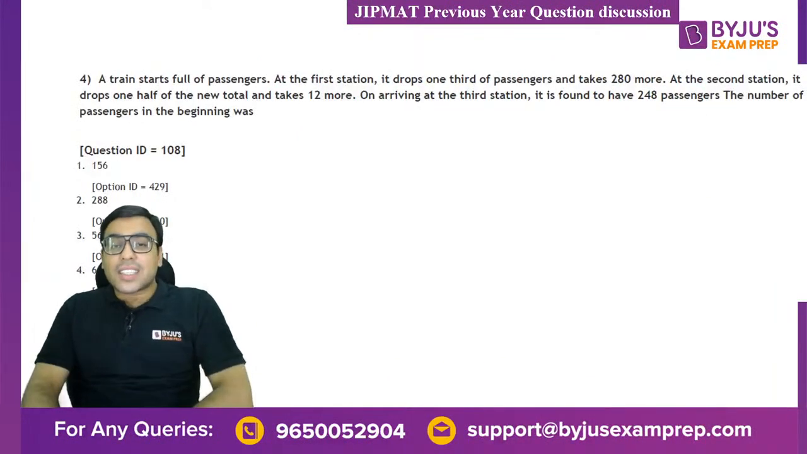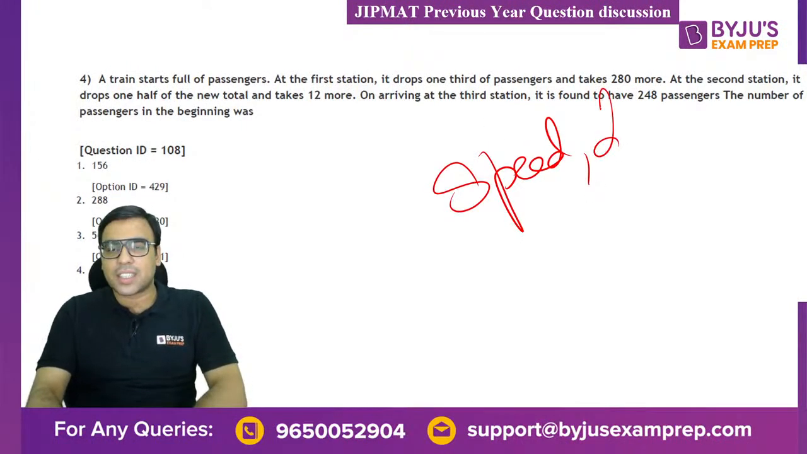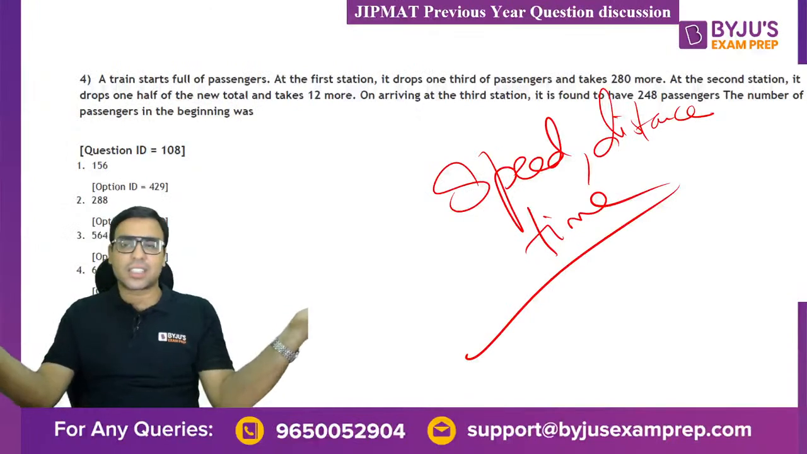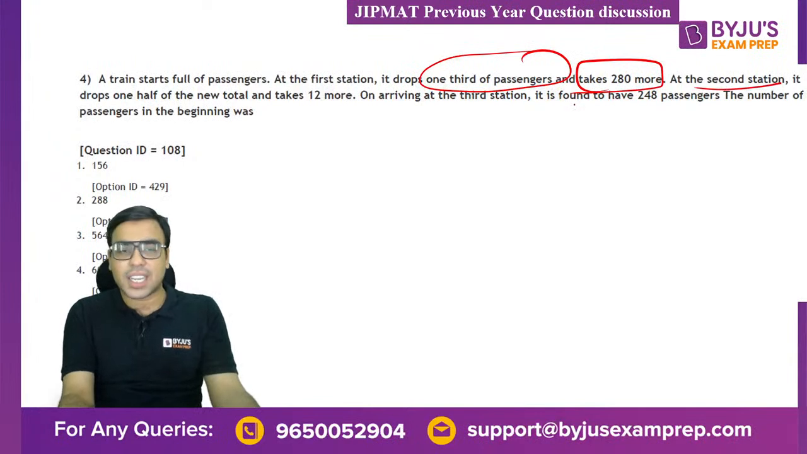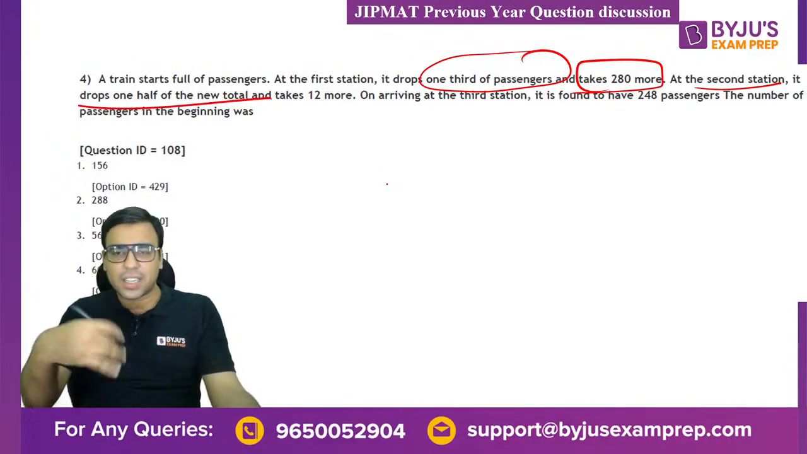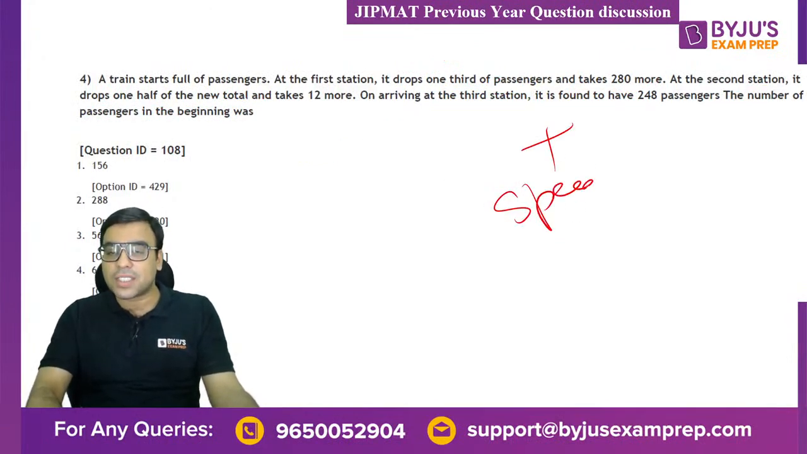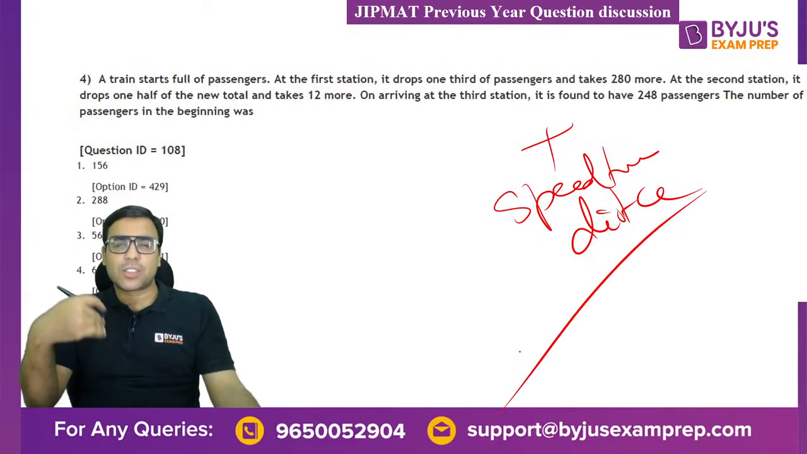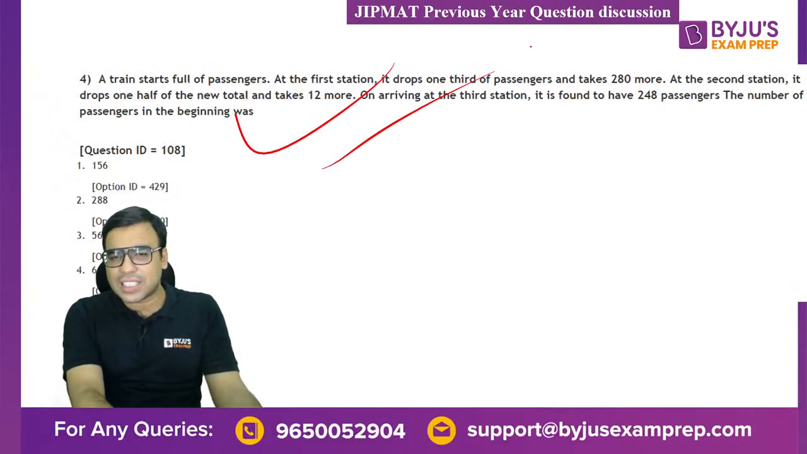Then the next one they asked is about speed, distance, time. They are asking questions from here also. One train starts from one station to another station. At the first station it drops 1/3 of the passengers and takes 280 more. Then at the second station it drops half of the passengers and takes 2 more. So these types of questions are asked. Sometimes speed, time, distance questions are also asked, which are nothing but questions based on trains, boats and so on. This was actually very easy. These are the types of questions they can ask.